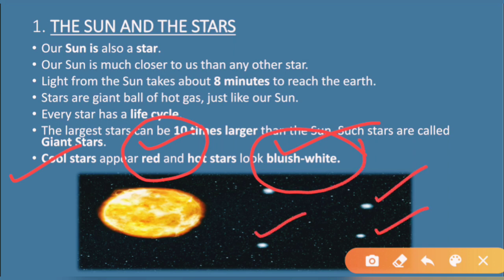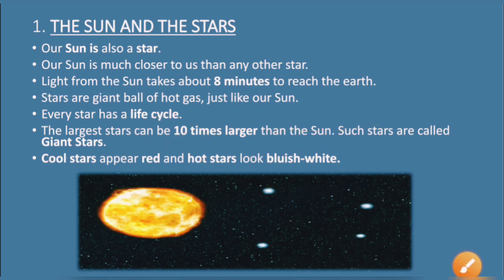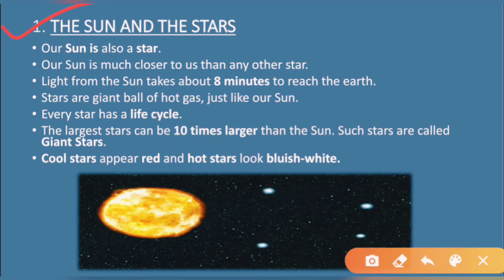Okay, so in this topic, what we are trying to understand, we are trying to get some knowledge about our sun and the stars. Okay, as you came to know from this topic, the sun and the stars. Our sun is also known as what? Our sun is also known as a star. Our sun is much closer to us than any other star, means they are very near to us. That is why they seem to be very large in size.